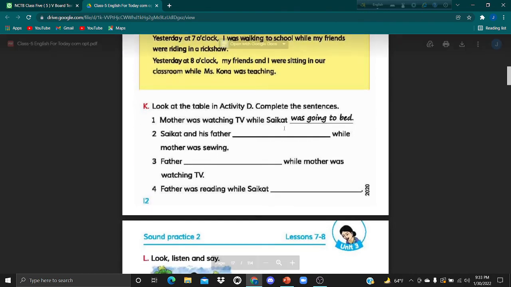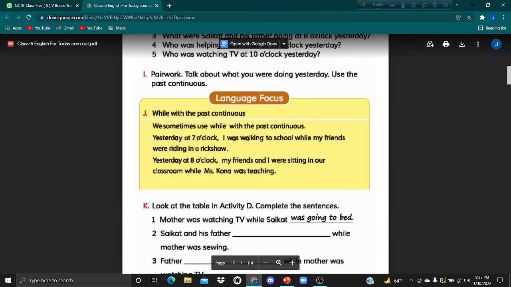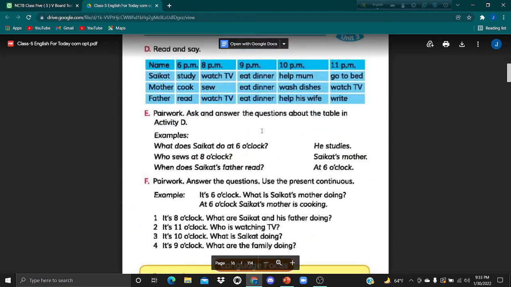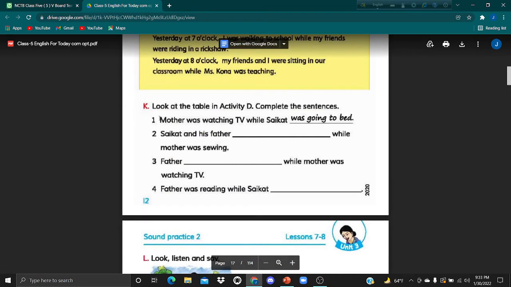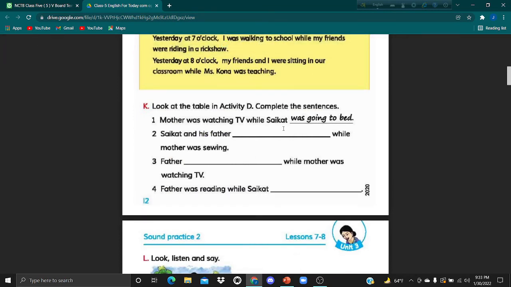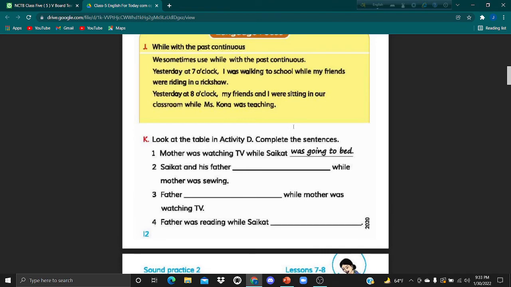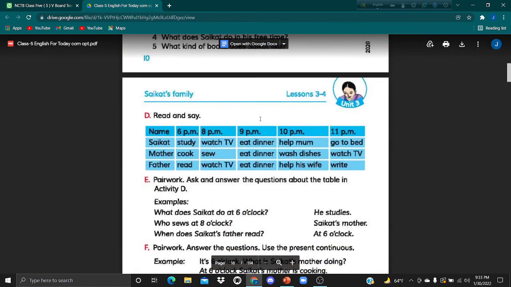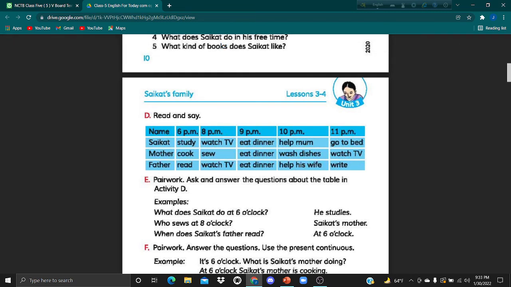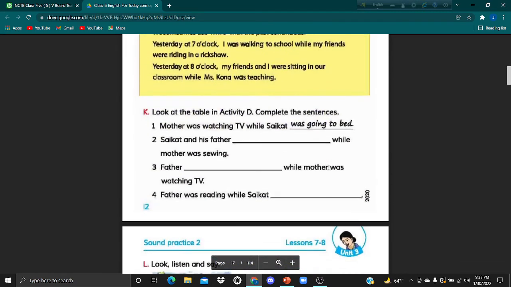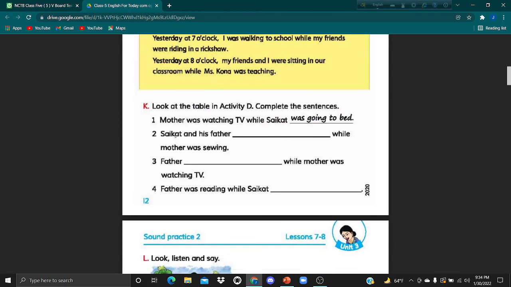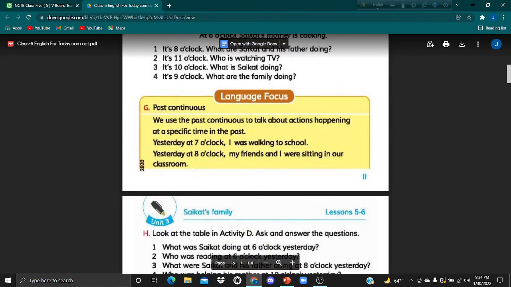Okay, here is the activity. Look at the table in activity D, this blue table. Mother was watching TV while Shoykot was going to bed. And number 2, Shoykot and his father, dash, while mother was sewing.